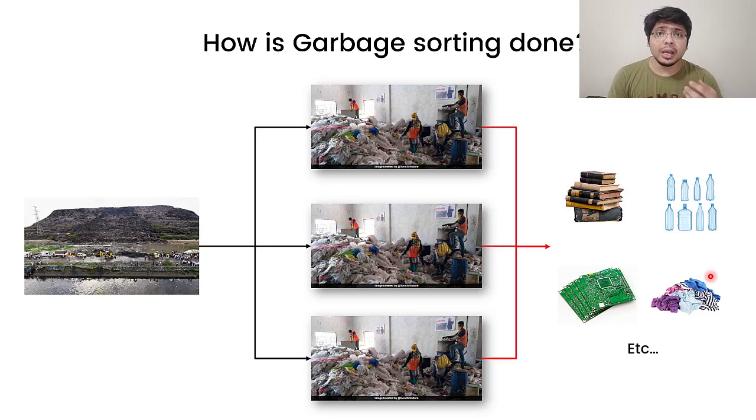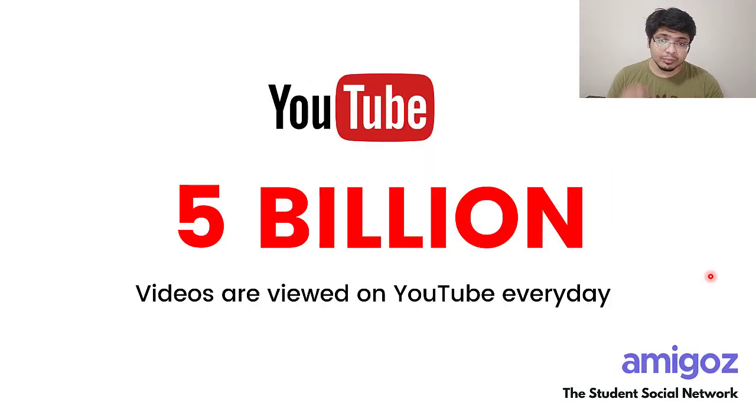Clothes, electronic chipboards, bottles, plastics are all segregated and then recycled. This is how the big task of recycling a huge amount of garbage is done, through distributing it into multiple different plants.